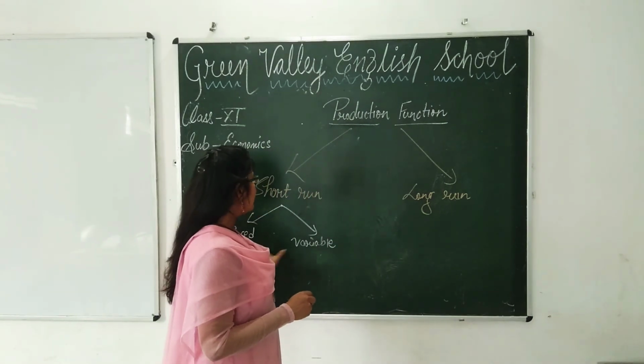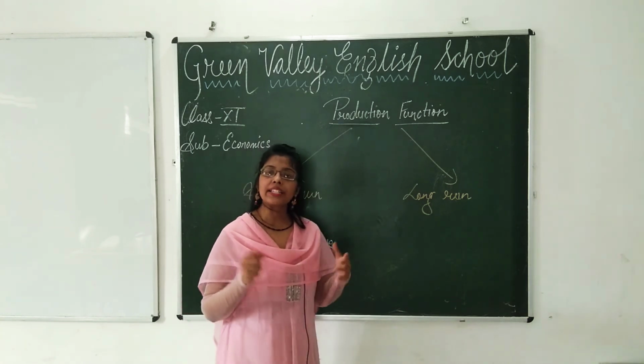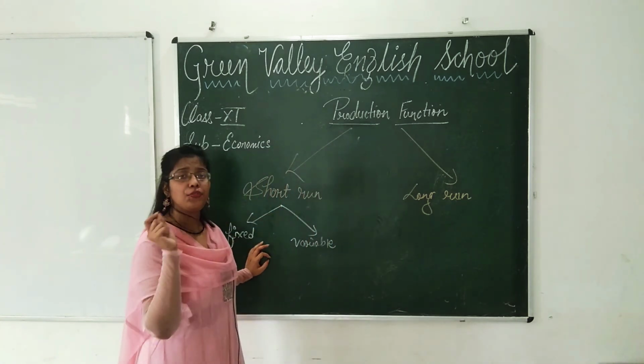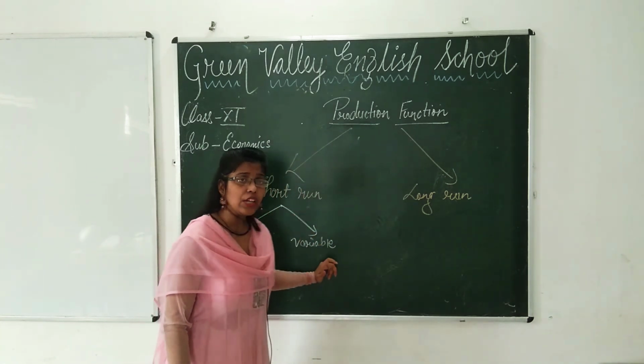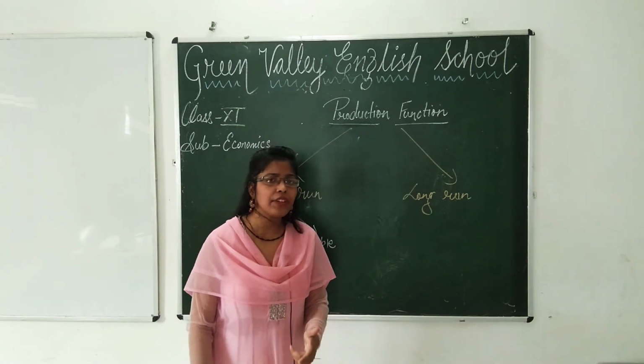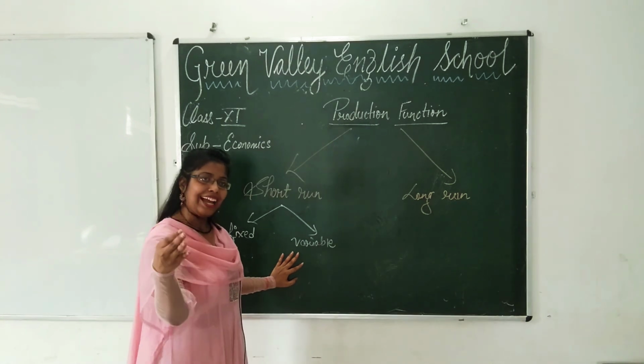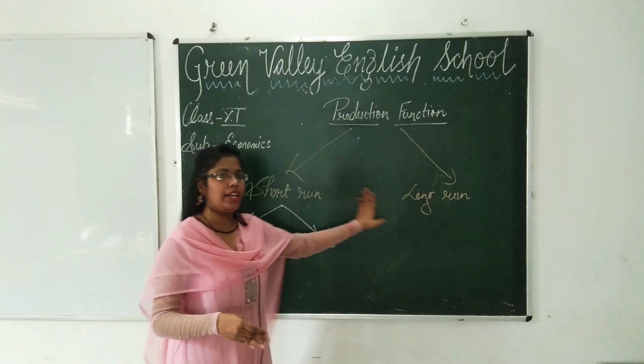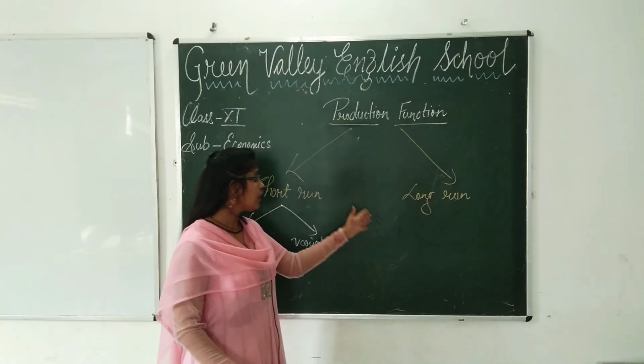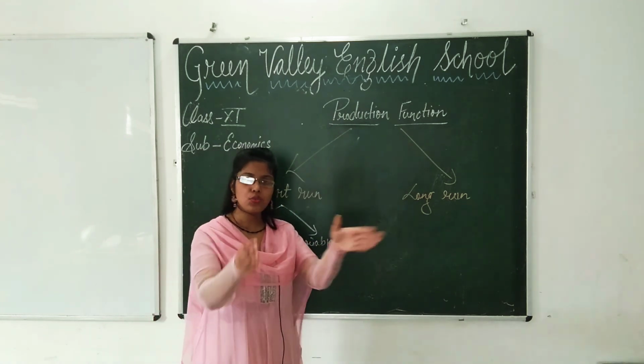Now fixed factors and variable factors. Fixed factors, as I told you, are those factors which are fixed, which cannot be changed, and variable factors are those factors which can vary, which can be changed. So this is the difference between fixed and variable, and as I stated, the difference between short run and long run, that was a short difference just to clear your concept.